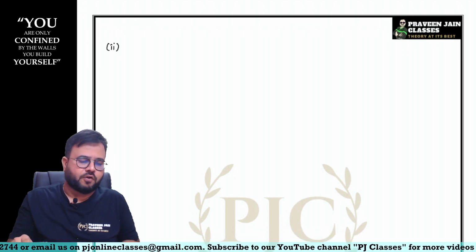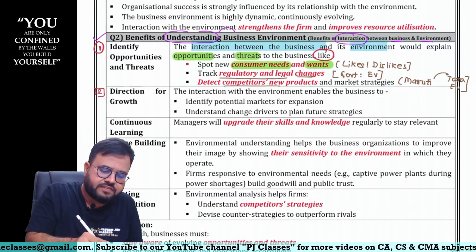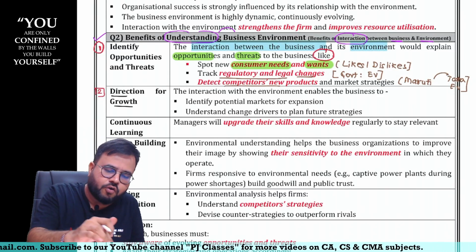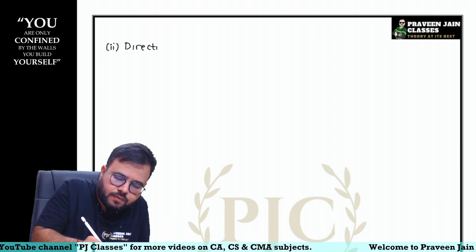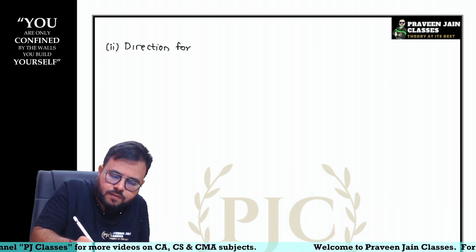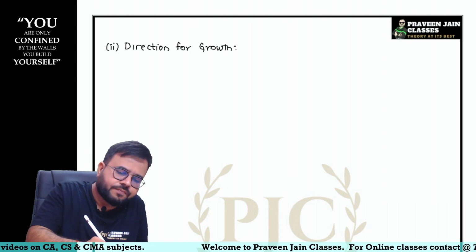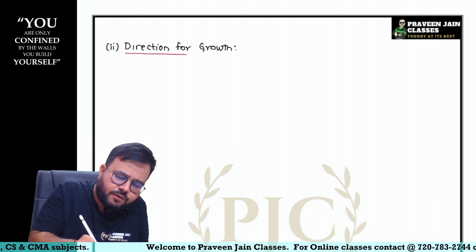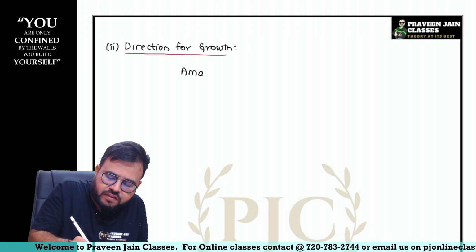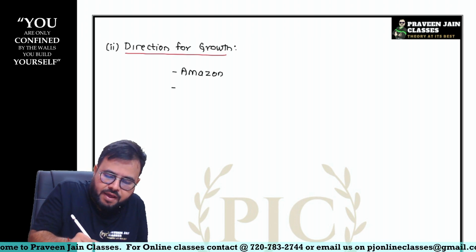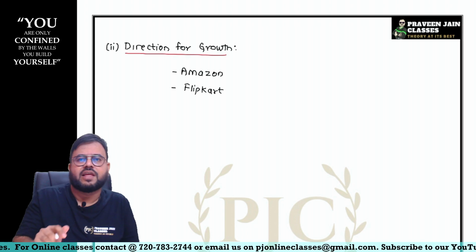Now, what is the second point talking about? So you can see here, they wrote something called direction for growth. Direction for growth. Okay, now what is this point talking about? Can I say in the market Amazon was there? Flipkart was there, and they were doing really good, sir. They were doing really good.